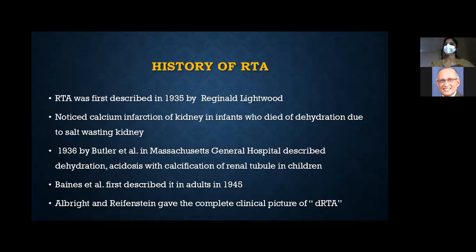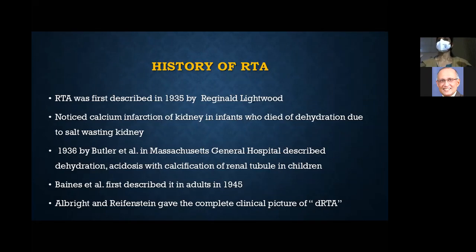It was first described by Reginald Lightfoot. He found some calcific infarction in the kidneys of infants who died of dehydration, and he thought salt wasting by the kidney was the cause. But he never found out about acidosis at that point of time. But later, Butler found out these children had acidosis, dehydration, and calcification of the renal tubule. Finally, Butler's colleagues Albright and Reifenstein gave a complete description of the clinical picture, which we now call distal RTA.